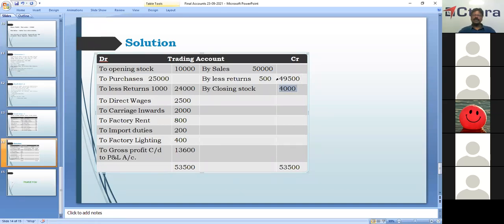Now we are balancing this. The credit side is heavier, 50,500, and we put 50,500 and balance the account. The balance is 13,600, which is nothing but gross profit. We carry it down to the profit and loss account.